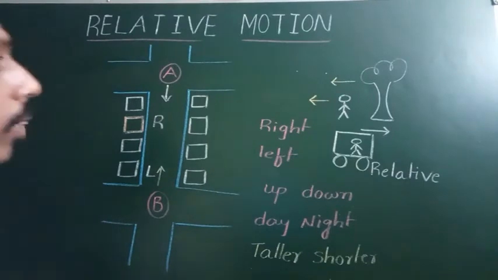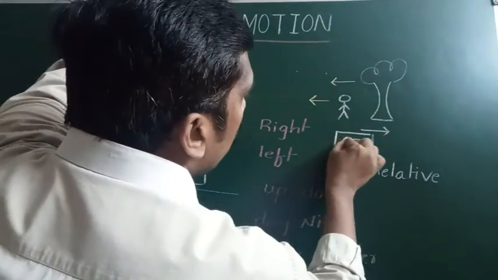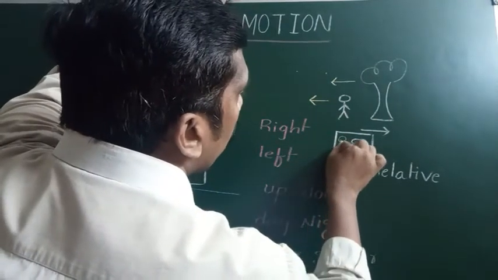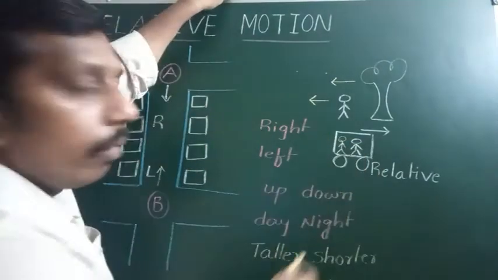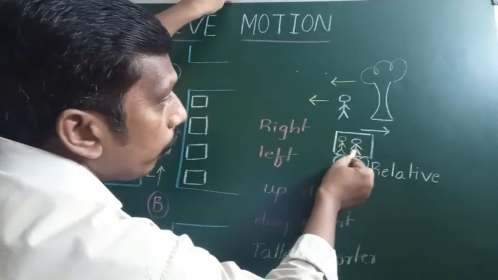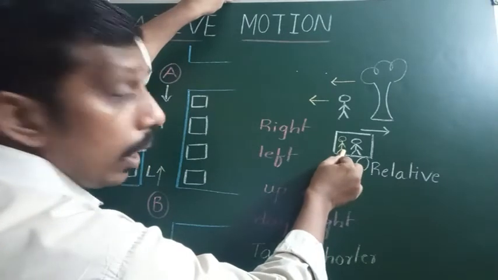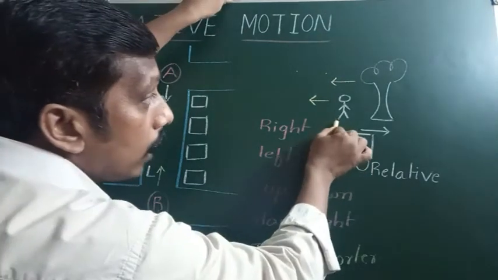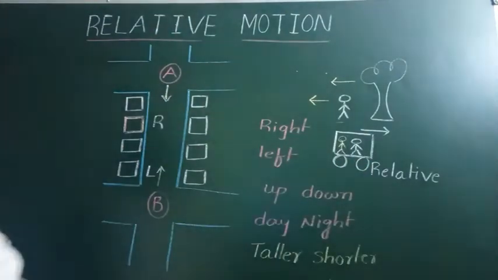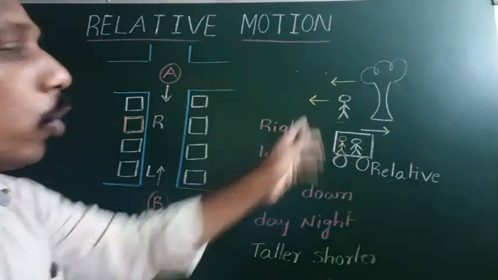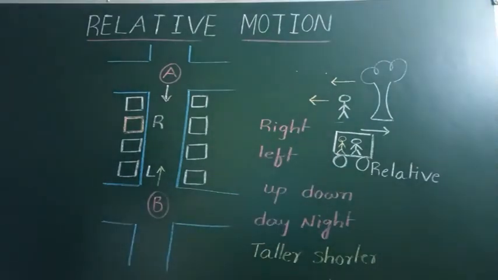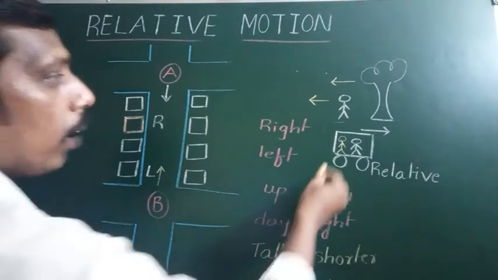But suppose another person is sitting in the same car. What is the position of this other person with respect to him? With respect to him, the position of this person is rest, but for the other person the position is motion. Means here rest and motion are said to be relative.